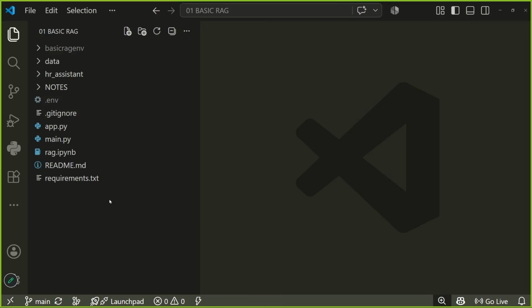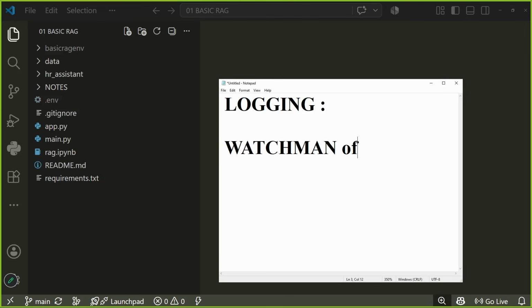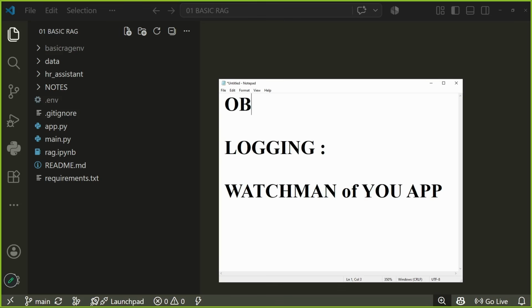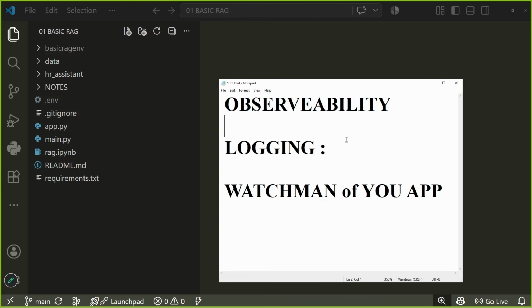Now, where are we moving ahead? We are moving with the new concept of logging. What is logging? You can understand logging as a watchman of your app. And logging is a part of observability, which means you would be able to observe the execution of your application.